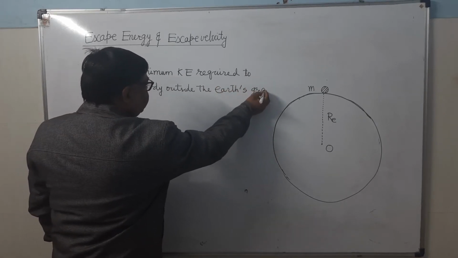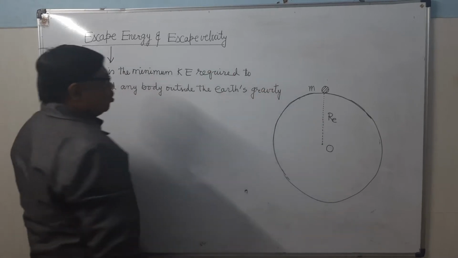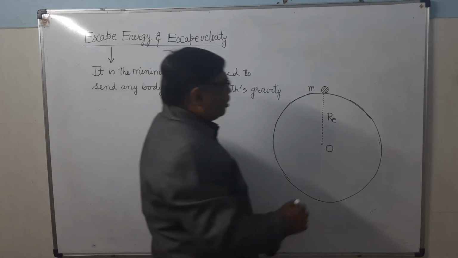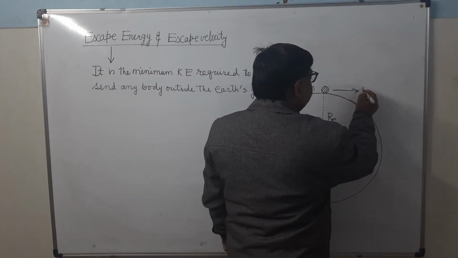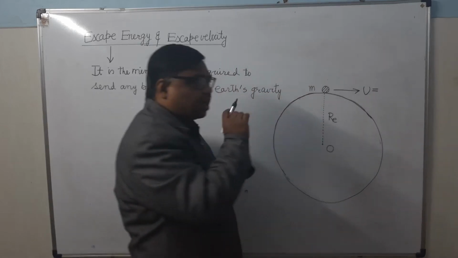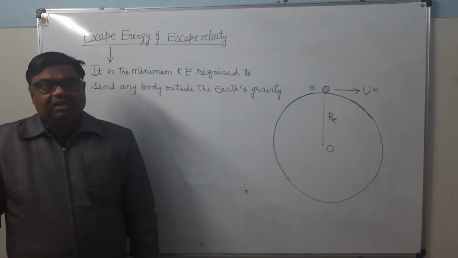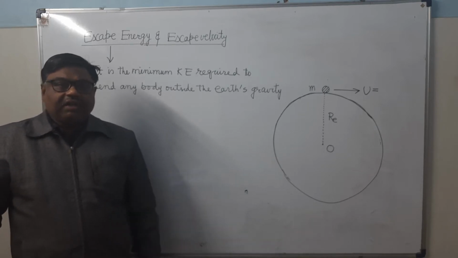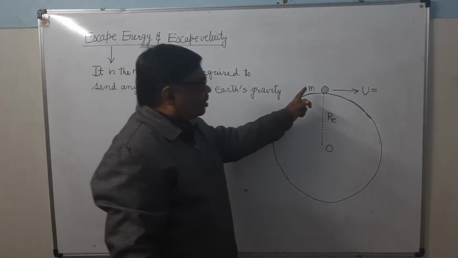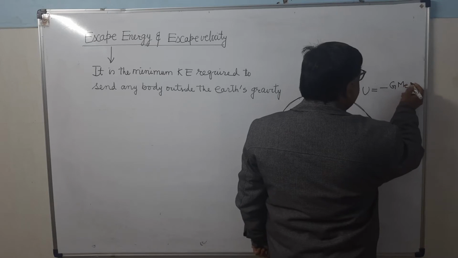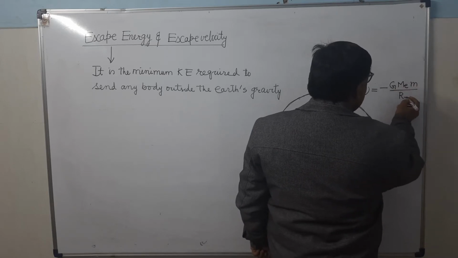Now see here, we have to make gravitational potential energy of body at that height zero. So as we know, what is the gravitational potential energy when the body is situated on the earth's surface? Here we are talking escape energy and escape velocity in context of the earth. It's clear? In the same way, we can determine the escape energy and escape velocity for any other planet. So see here, on the earth's surface, what is the gravitational potential energy of this mass small m? As we know that it will be equal to minus GMEm upon Re.